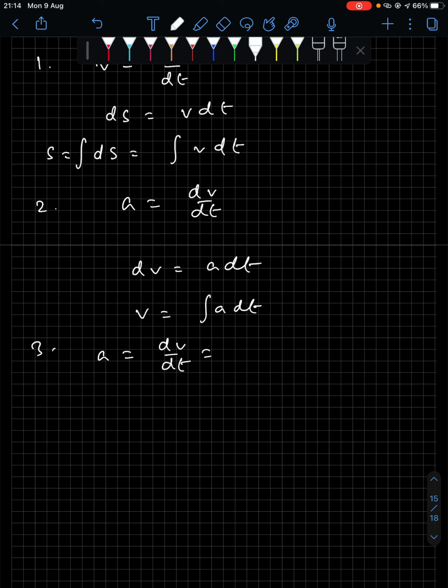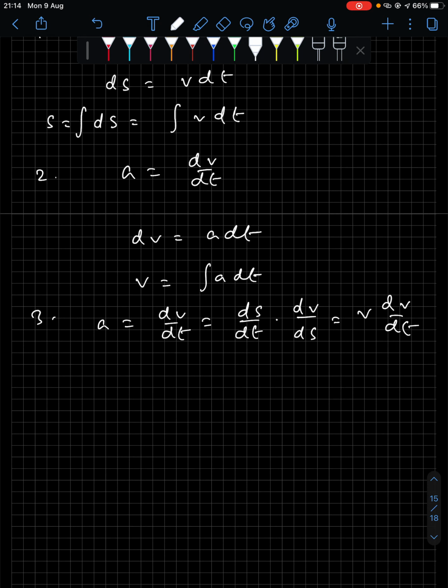Number 3, you have again acceleration equal to dv by dt. Now this can be written as, look, dv by dt can be written as dv by ds times ds by dt. If you cancel this ds, what remains is dv by dt. And ds by dt is giving you what? That is giving you v, the velocity. So a equals v dv by ds.